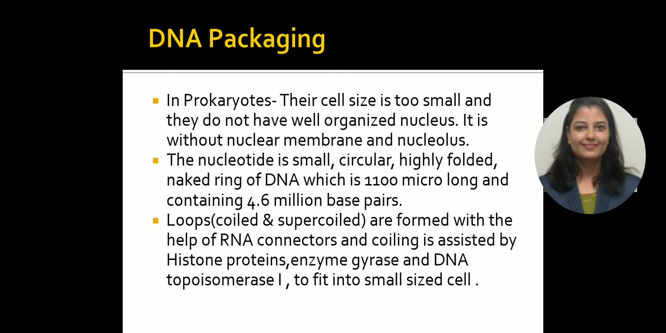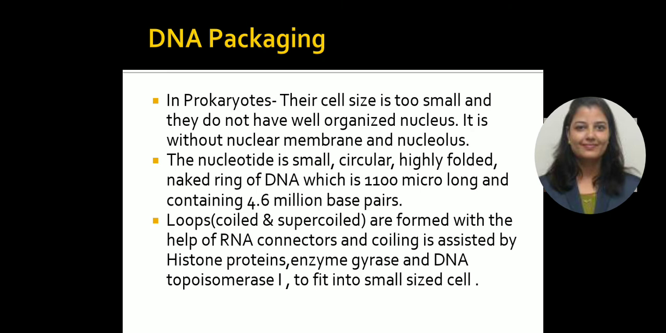So in prokaryotes, the cells are very small in size and they do not have a well organized nucleus. It is without a nuclear membrane and nucleolus, as we all know. So the nucleoid is a small, circular, highly folded, naked ring of DNA which is 1100 micron long, and it contains 4.6 million base pairs. So this is too much DNA.